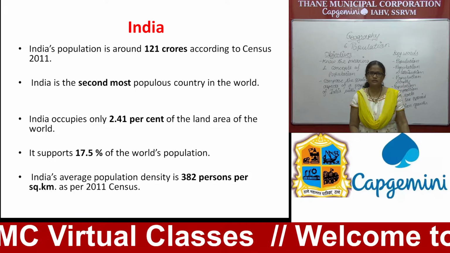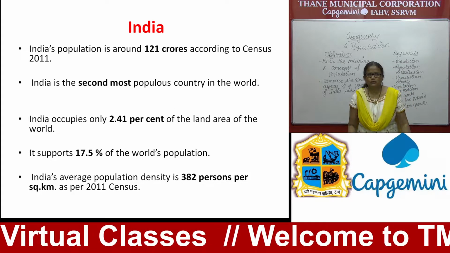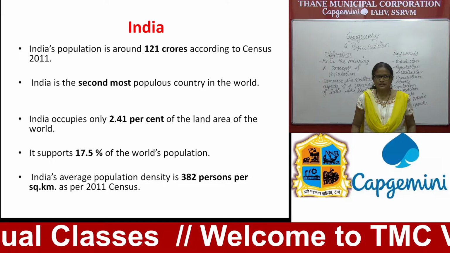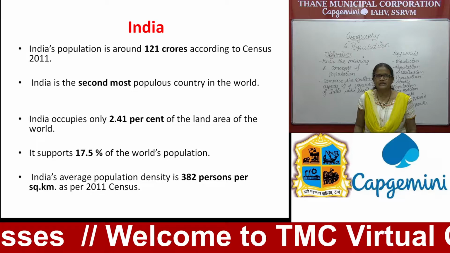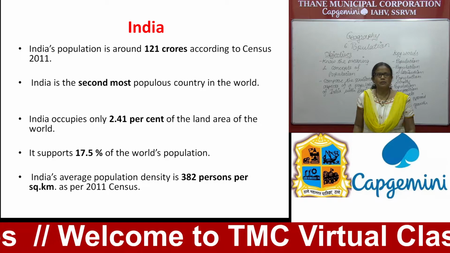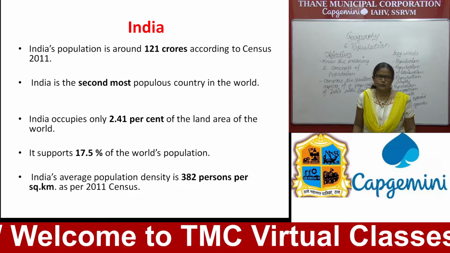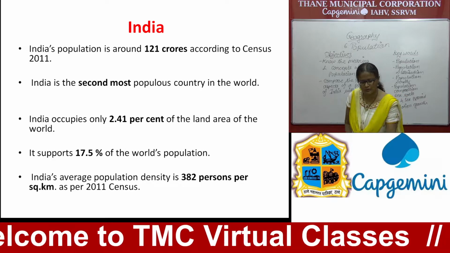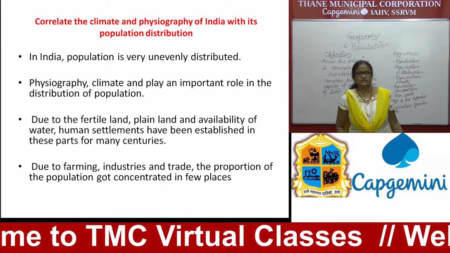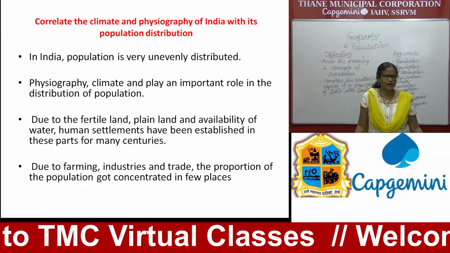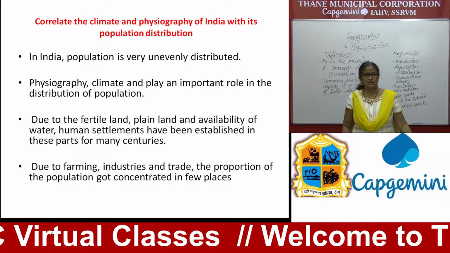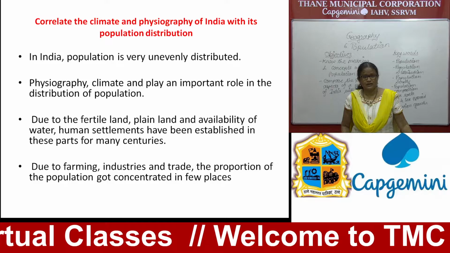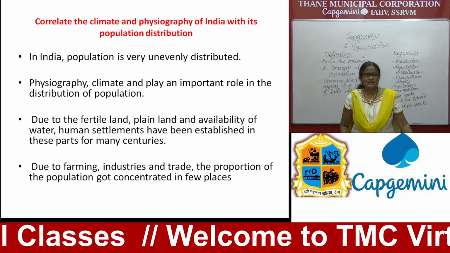It is about 17.5% of the world's population. And what is our average density? Our average population density is 382 persons per square kilometre as per the 2011 population. So will you identify which state and which place has the highest density in our country? Do this research work.